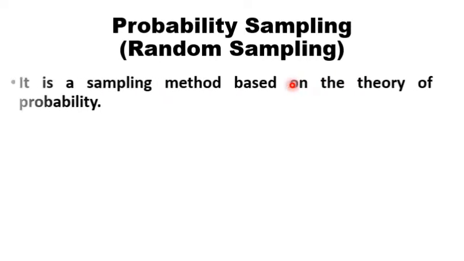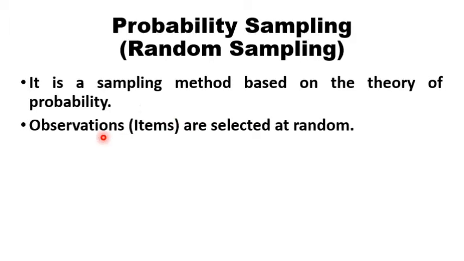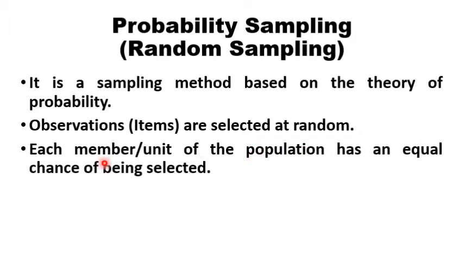What is probability sampling or random sampling? It is a sampling method based on the theory of probability. So random sampling is based on the theory of probability. In random sampling, observations or items are selected at random. Then what is random selection? Each member or unit of the population has an equal chance of being selected.